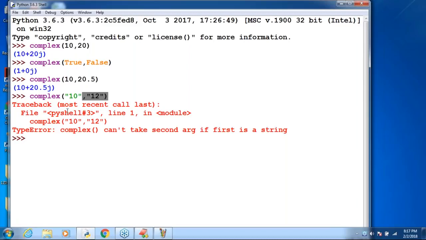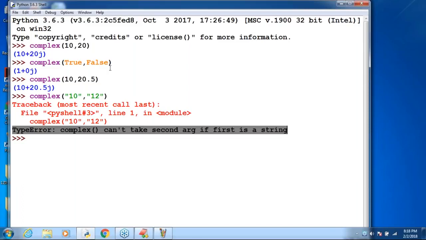By mistake, if you pass a second argument, immediately you are going to get an error by default. That's all. If you want, you can review all these loopholes once again. But anyway, just be aware there is one function, the complex function, to convert other types to complex type. That knowledge is more than enough, sir. If you are interested in all these internal loopholes, you can do that analysis.